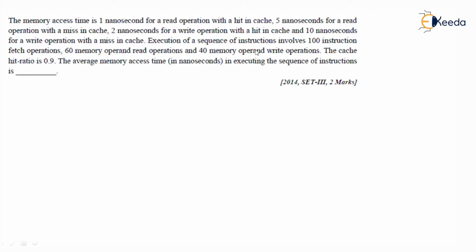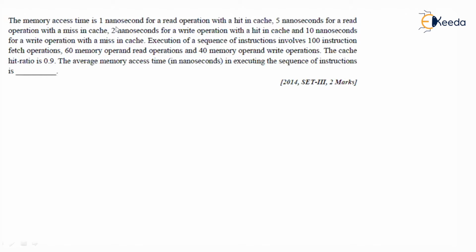Execution of a sequence of instructions involves 100 instruction fetch operations, 60 memory operand read operations, and 40 memory operand write operations. The cache hit ratio is 0.9. The average memory access time in executing the sequence of instructions is. Now, here we are asked about the average access time in executing the complete sequence of instructions. Let us segregate and filter the details that are given.